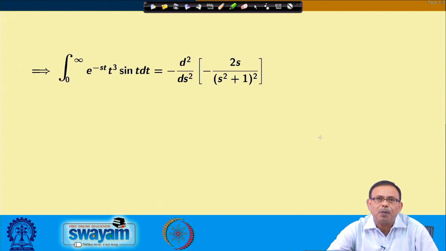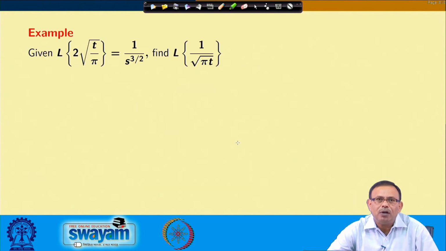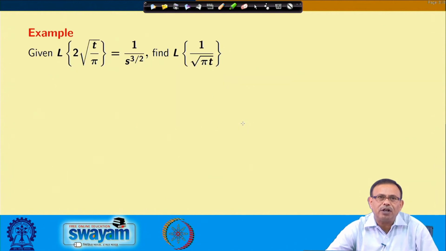Then I am evaluating d square ds square, which I omitted, then d ds, and finally I am getting 24 s into s square minus 1 by s square plus 1 whole to the power 4. Once I put s equals 1, I will obtain the value as 0. Now, let us take the next example.